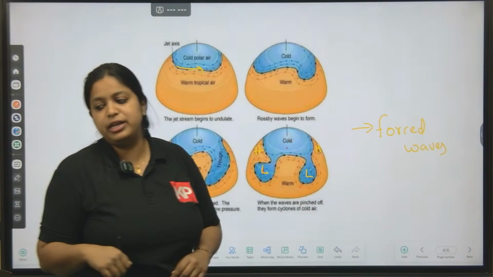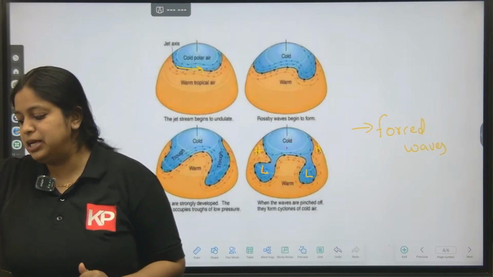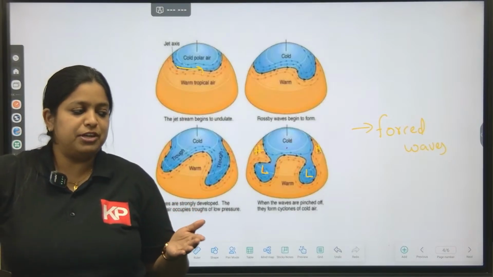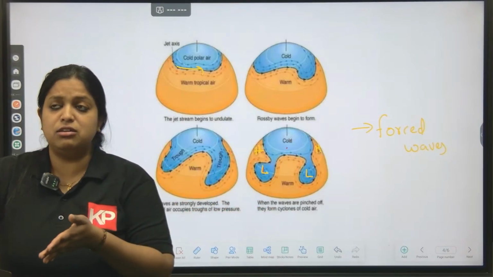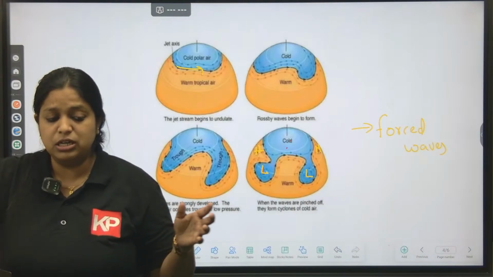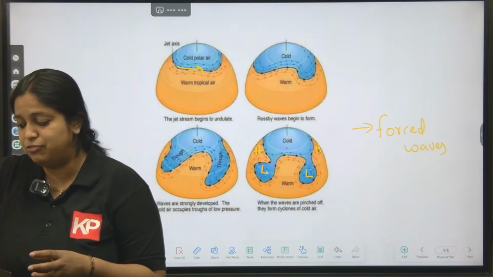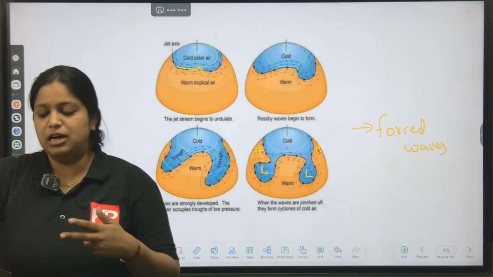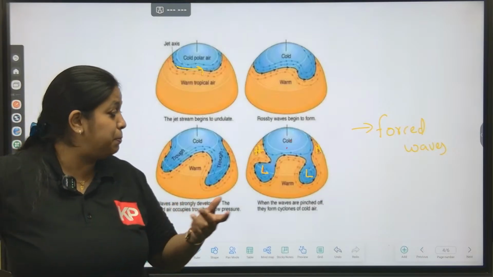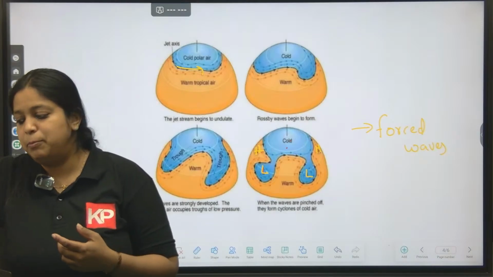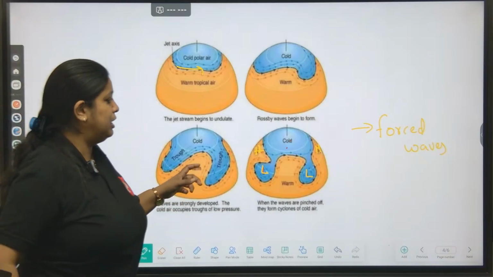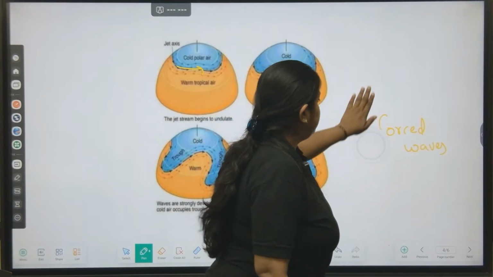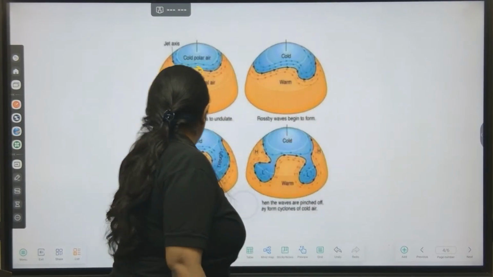When there is a mountain, or a temperature difference across the globe, such as between ocean and continent, or mountains interrupt the jet stream, the wave created because of that is what is called a forced wave. In the same way, use a different color.